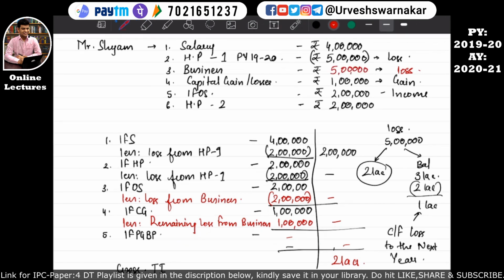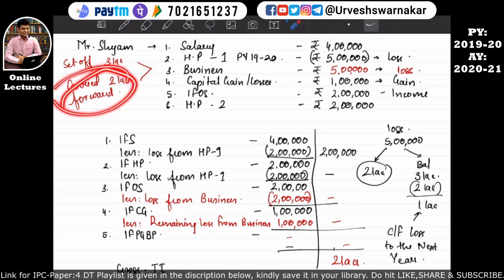That means only 3 lakhs of losses are set off, and 2 lakhs of losses are carried forward. So this carried forward losses will be set off against the income of any business.